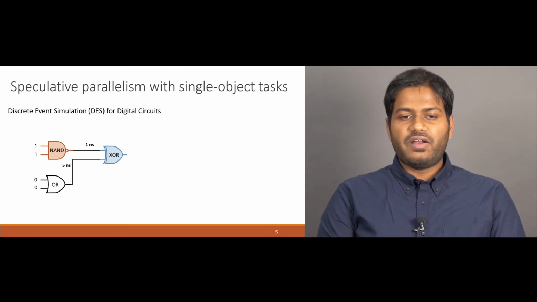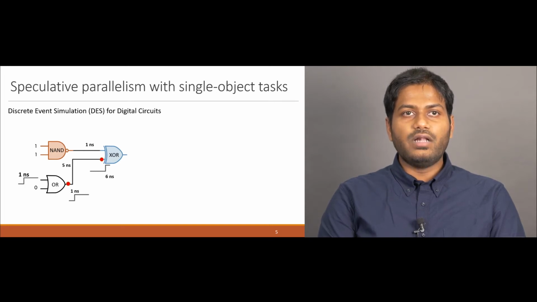To illustrate speculative parallelism, we look at DES, a discrete event simulator for digital circuits. DES computes the waveform of each wire by tracking when the logic state of a wire toggles. For instance, the OR gate here starts with both inputs at 0 and the output also at 0. If one of the inputs was changed to 1 after some time, the output of the gate also toggles, which propagates downstream to the XOR gate after a certain delay. Here, we assume gates take no time and all delays are pushed down to the wires.